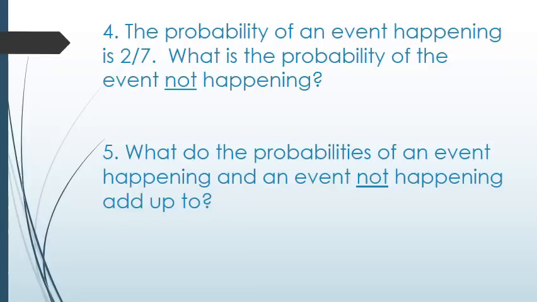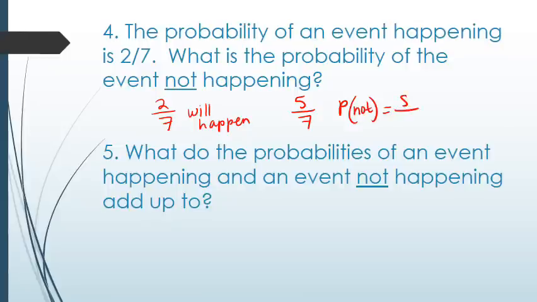The probability of an event happening is 2 out of 7. What is the probability of the event not happening? Well, if I have a 2 in 7 chance that it will happen, then the remaining chances means it won't. So 5 out of 7 is my probability for the event not happening. So again, I'm going to say P(not) equals 5 out of 7.